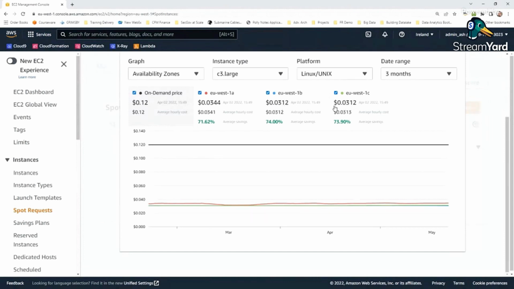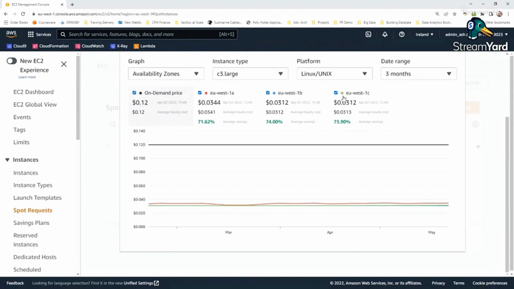So I would say, I see there are more instance or capacity available in 1A, 1B, and 1C. There are little less capacity available into 1A as of now. So if I have to be little safe, I would probably go for 1B and 1C and run my application from there. So that would be my way of looking at the things. So that is what is called a spot instance.